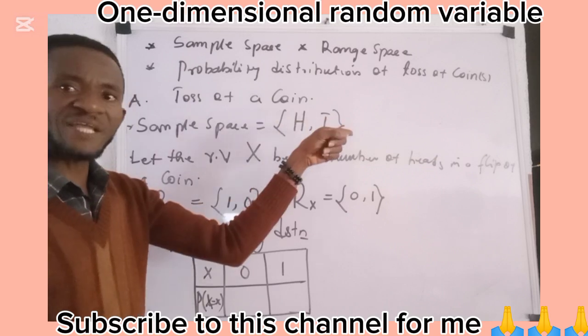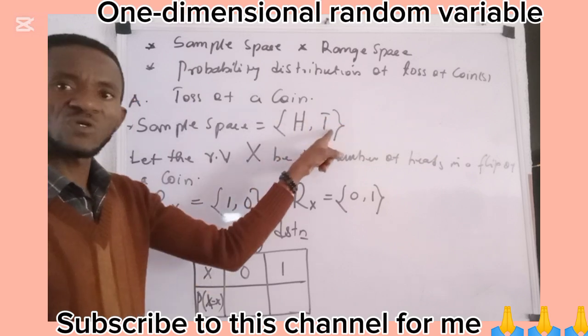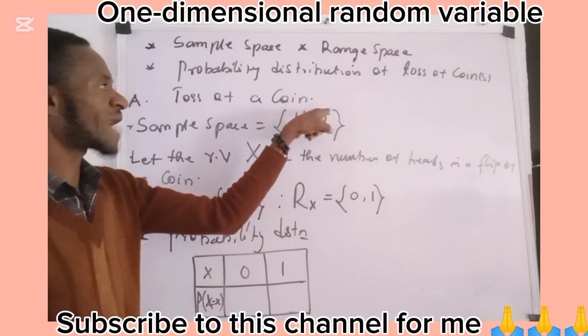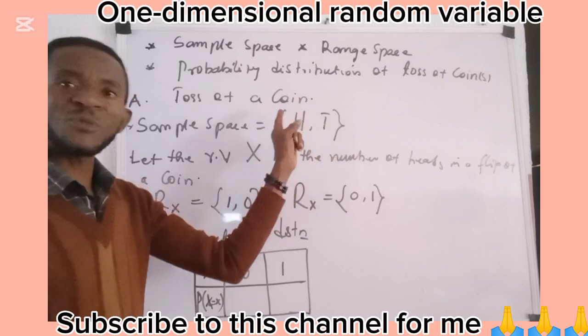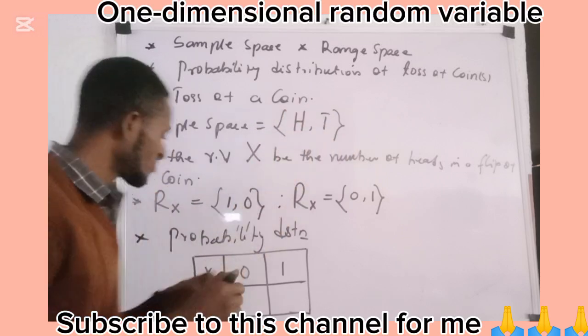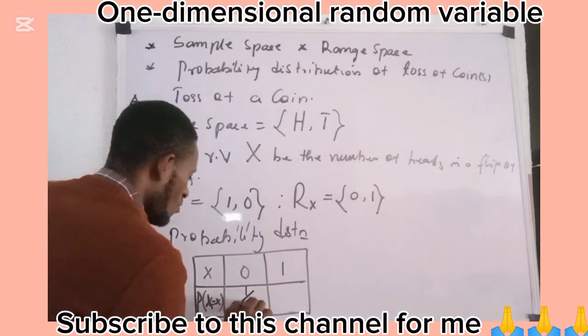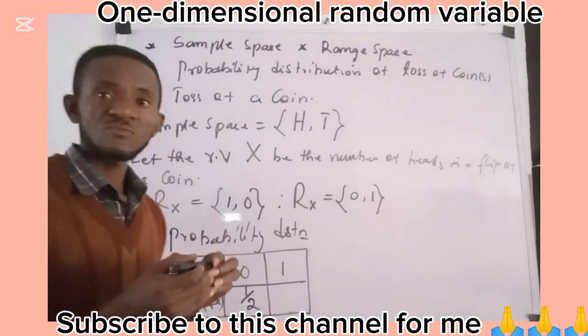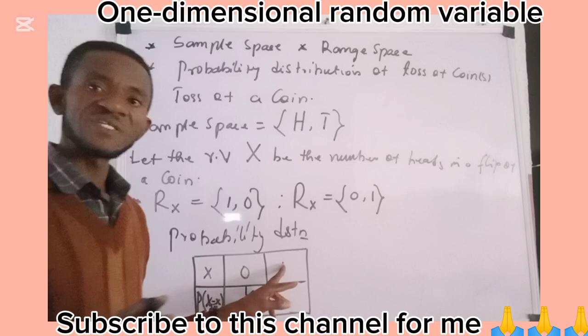What is the total items in the sample space? 1, 2. Which means it's going to be expected outcome 1, all over total possible outcome, which is 1, 2. So it becomes 1 all over 2.